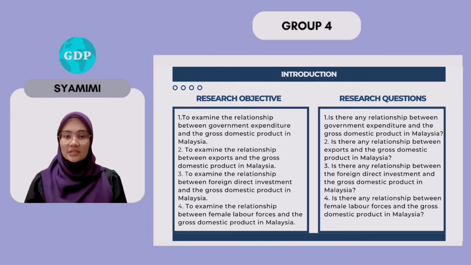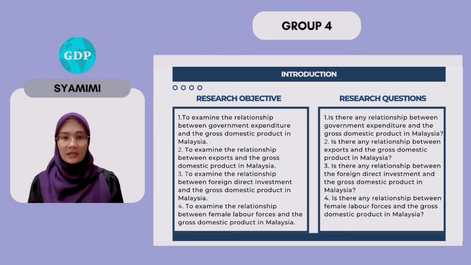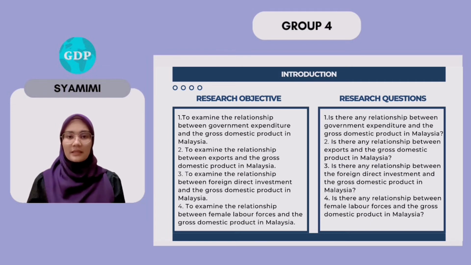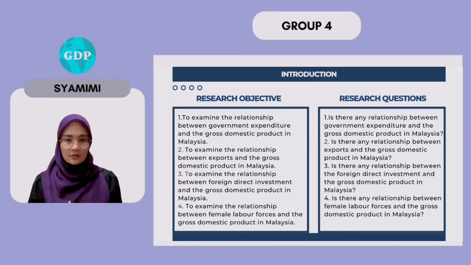In general, the research objectives of this study are to know the factors that influence the gross domestic product. First, to examine the relationship between government expenditure and the gross domestic product in Malaysia. Secondly, to examine the relationship between the exports and the gross domestic product in Malaysia. Thirdly, to examine the relationship between the foreign direct investment and gross domestic product in Malaysia. Last but not least, to examine the relationship between the female labor forces and the gross domestic product in